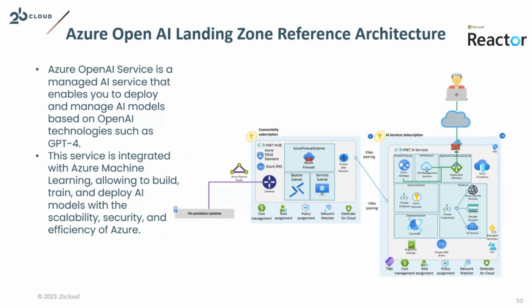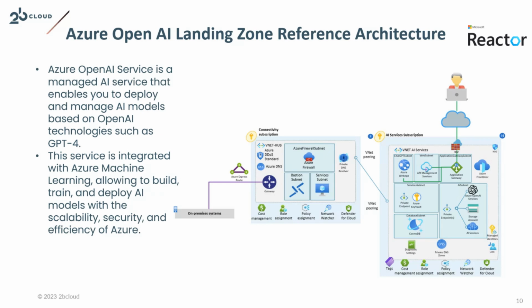The next landing zone is a specific use case that we'll cover here in the session, which is the landing zone for an Azure OpenAI service. In this use case, we want to host our OpenAI service and use it as a backend for our own workloads, our internal applications that will access the API and provide the services based on the OpenAI services.